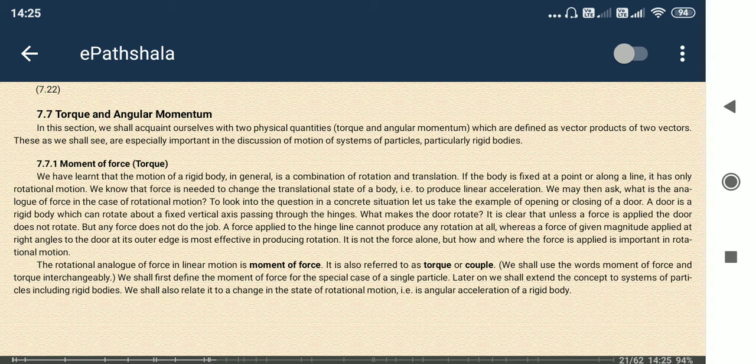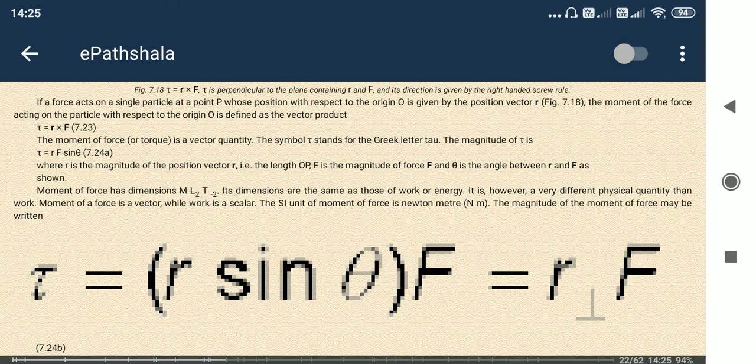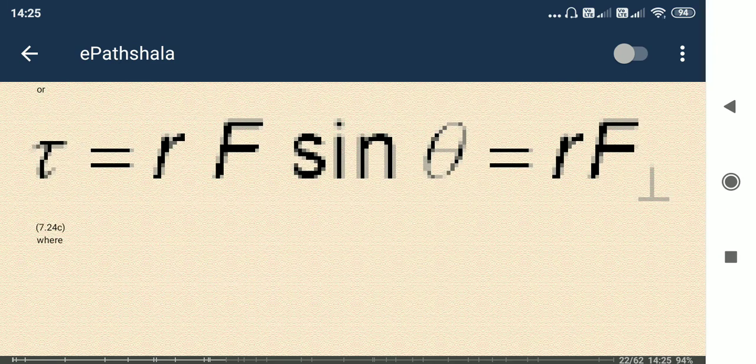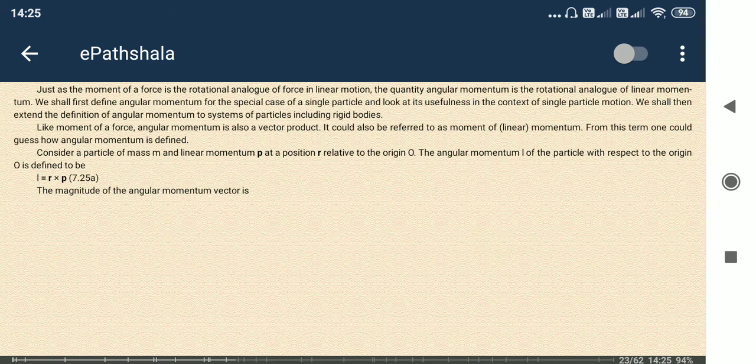You can see here a force is applied and the distance of the force from the base point is r. So force into the distance r is equal to the torque. So torque is equal to the radius of the motion and the applied force. Torque does the same thing as force in the case of rotational motion.